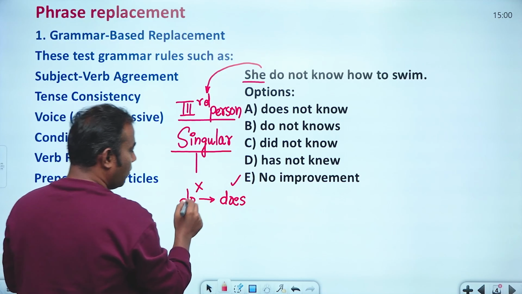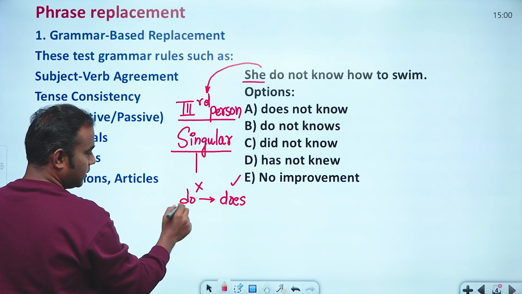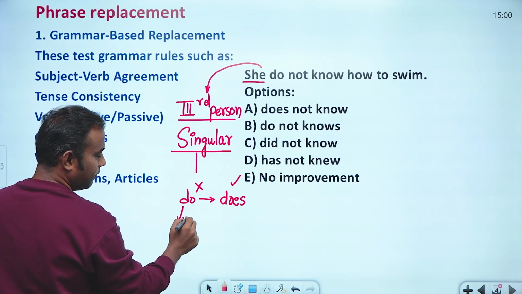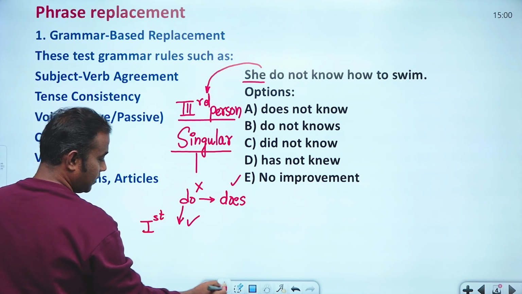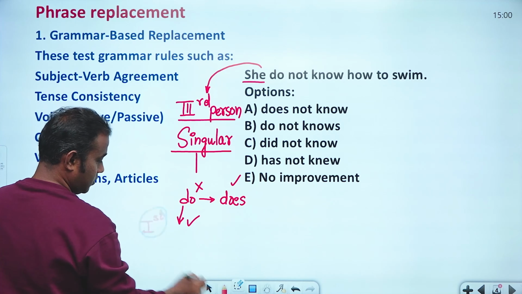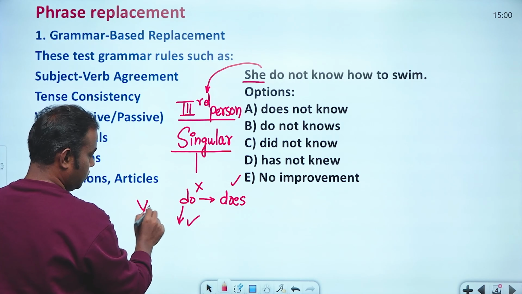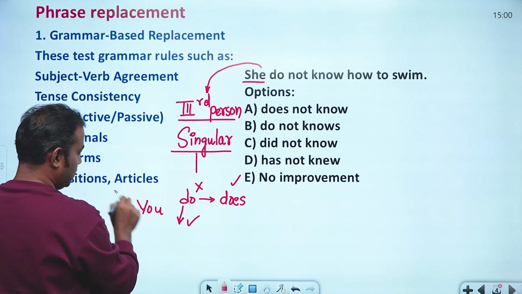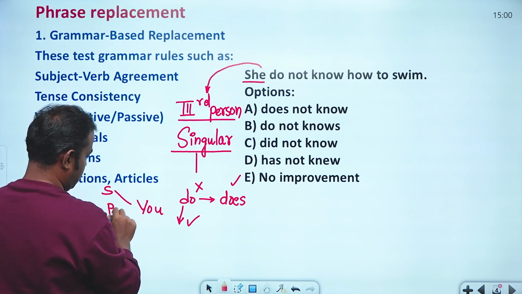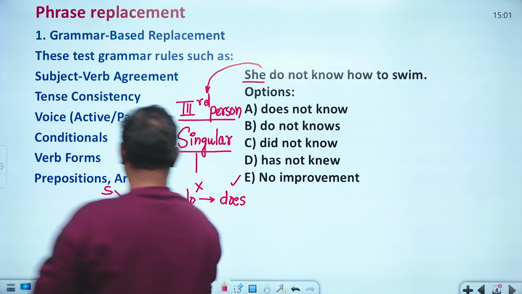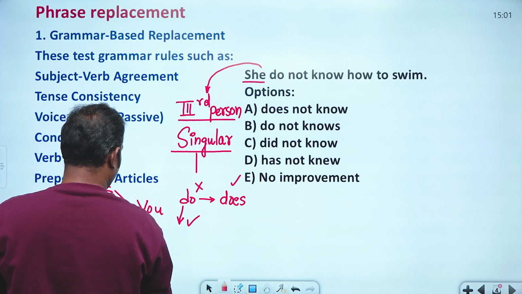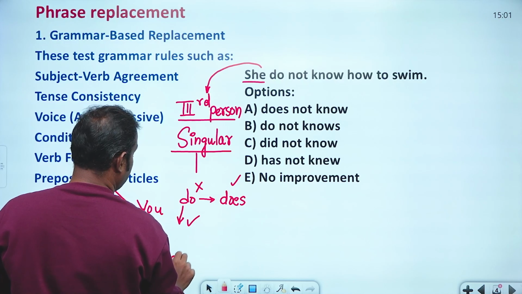The do is correct for first person, for you, both singular and plural, then I, we, they.